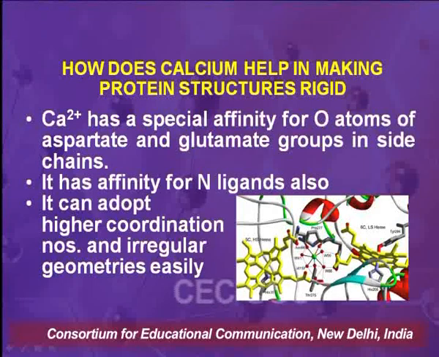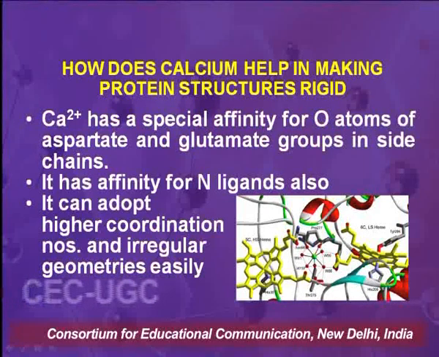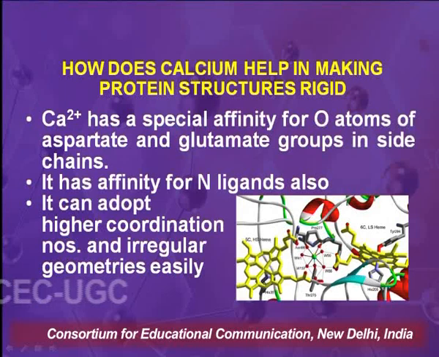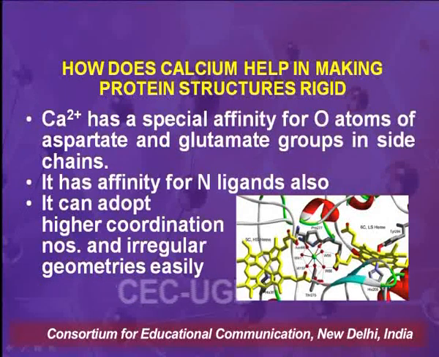So, in the proteins it attaches to the oxygen atoms of aspartic acid and glutamic acid. It also has an affinity for nitrogen ligands. It can adopt higher coordination numbers and irregular geometries easily. As you can see in the figure, calcium can adopt irregular geometries very easily.